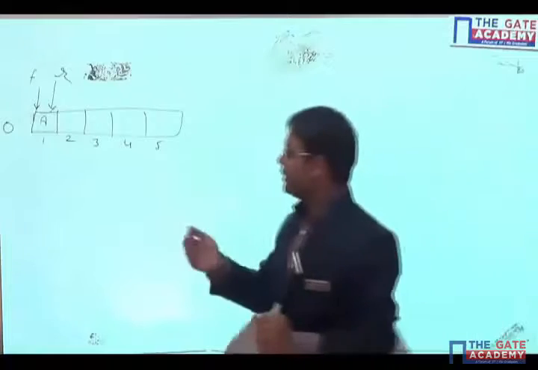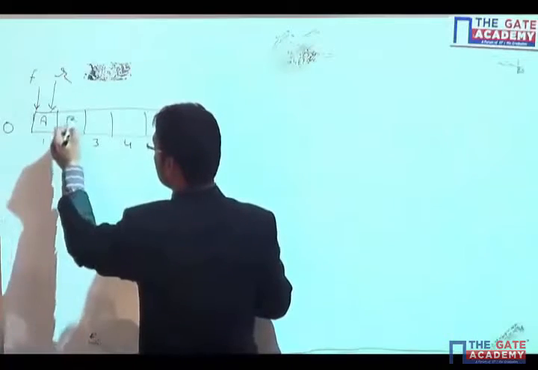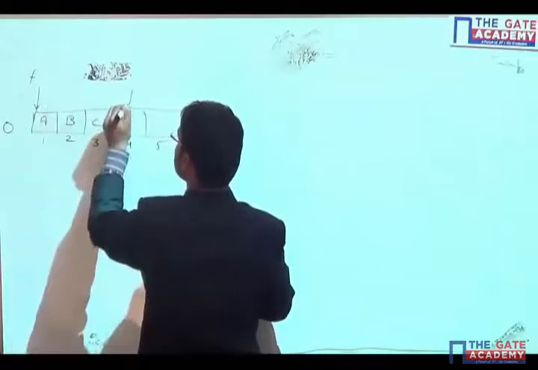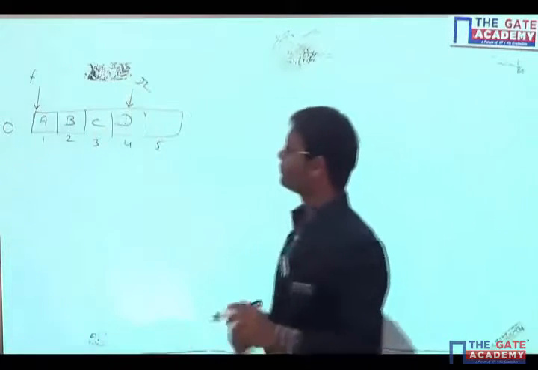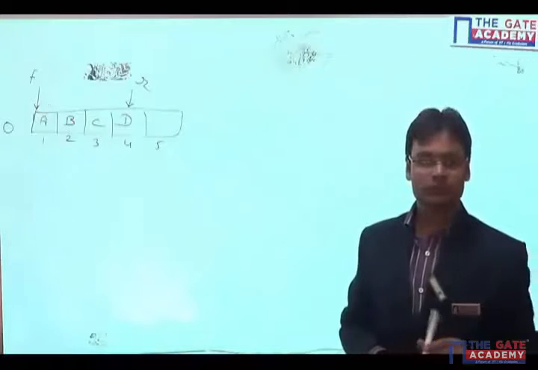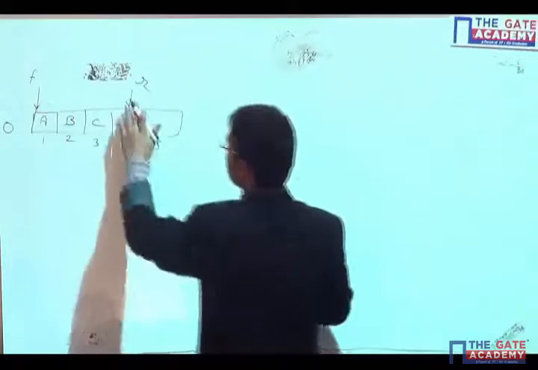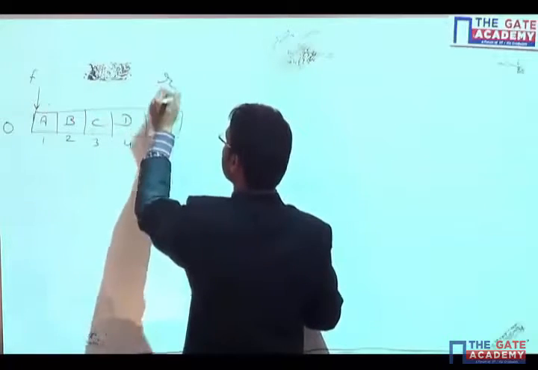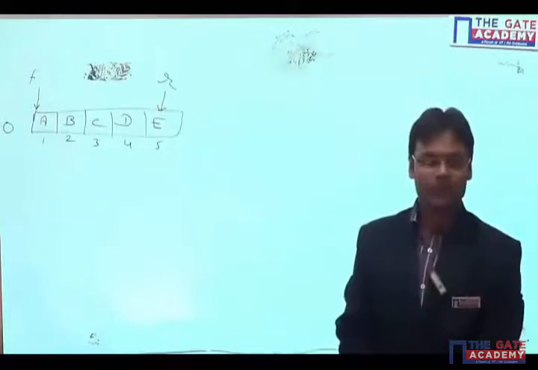When I insert a few more elements, front will be the same but rear will increase. Again, let's say I have inserted all 5 elements: front is 1 and rear is 5.